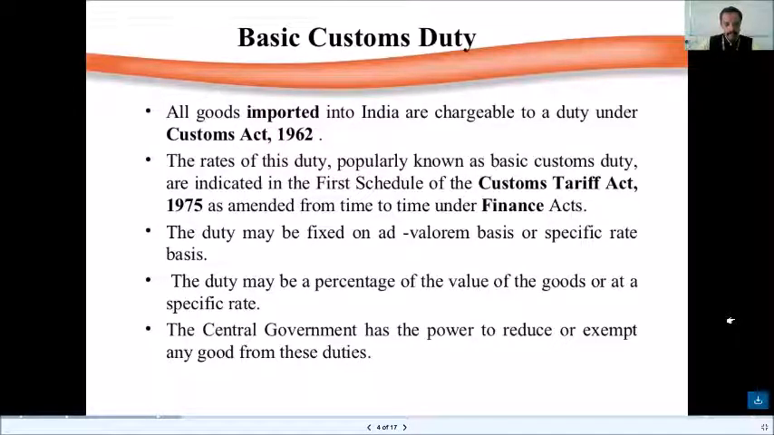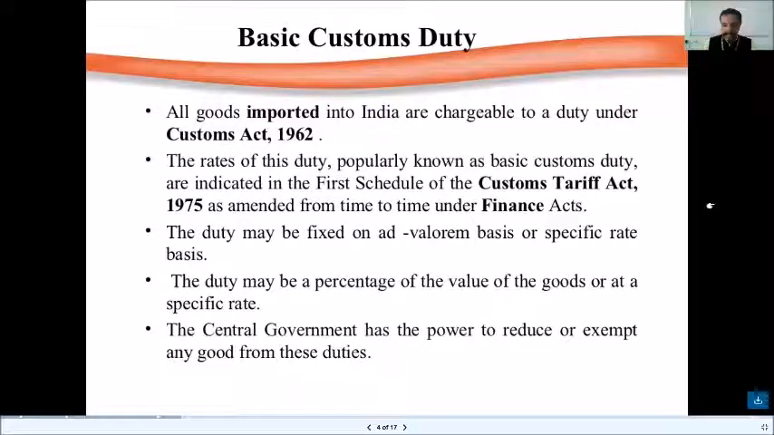The duty may be fixed on an ad valorem basis or a specific rate basis. We saw the definition of ad valorem and specific rate. Can anybody tell me what the ad valorem basis is? Based on the value of the goods. Yes, absolutely right. So that is ad valorem duty.